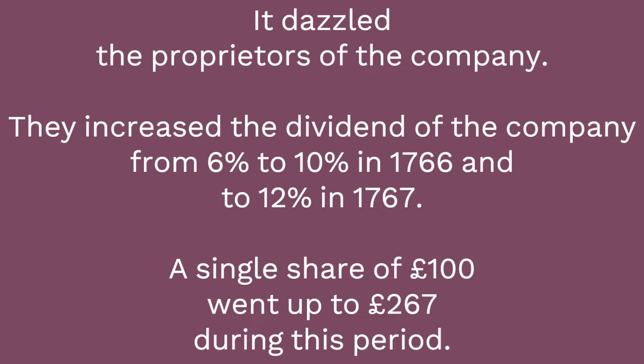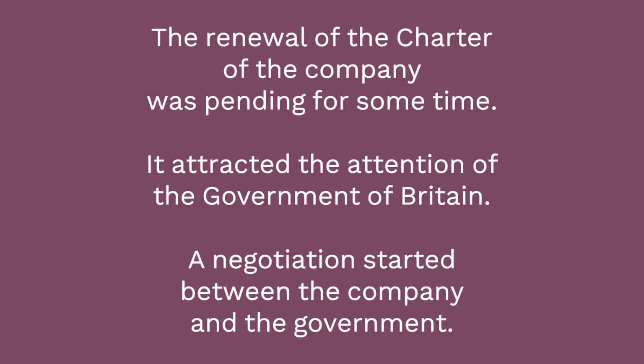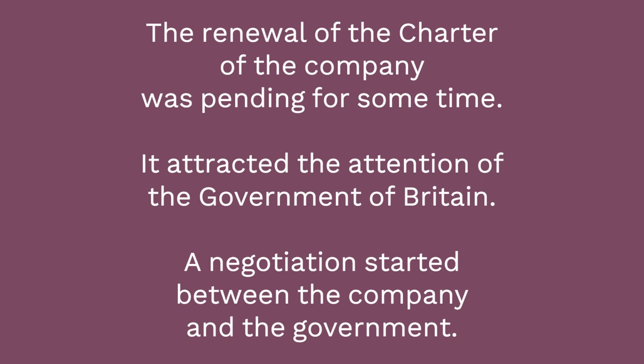They increased the dividend of the company from 6% to 10% in 1766 and to 12% in 1767. A single share of £100 went up to £267 during this period. The renewal of the charter of the company was pending for some time. It attracted the attention of the government of Britain. A negotiation started between the company and the government.